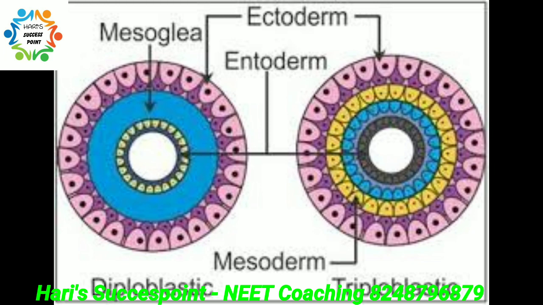Next, diploblastic and triploblastic character. When the developing embryo has only two layers, that is ectoderm and endoderm, it is called a diploblastic animal. An undifferentiated layer called mesoglea also exists in these organisms. Example, coelenterates. In triploblastic animals, there are three layers: ectoderm, endoderm, and mesoderm. Major examples are from platyhelminthes to chordates.